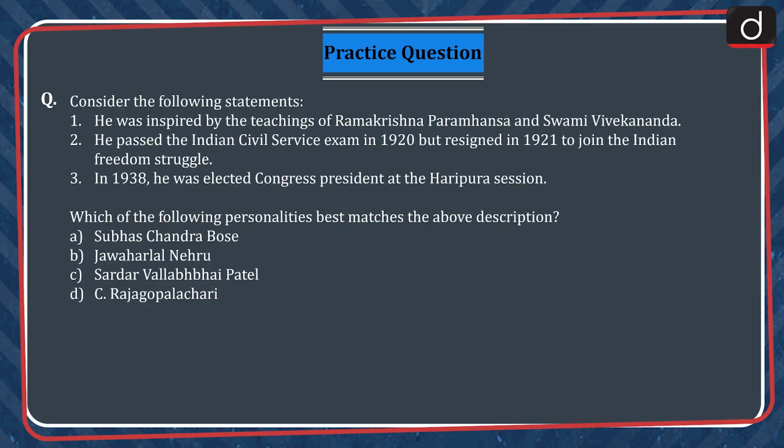Now it's time for the practice question. Consider the following statements. 1. He was inspired by the teachings of Ramakrishna Paramhansa and Swami Vivekananda. 2. He passed the Indian Civil Service exam in 1920 but resigned in 1921 to join the Indian freedom struggle. 3. In 1938, he was elected Congress President at the Haripura session. Which of the following personalities best matches the above description? Subhash Chandra Bose, Jawaharlal Nehru, Sardar Vallabhbhai Patel, or C. Rajagopalachari? Send the answer to this question in the comment section.